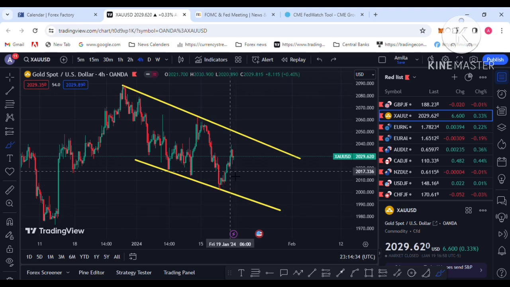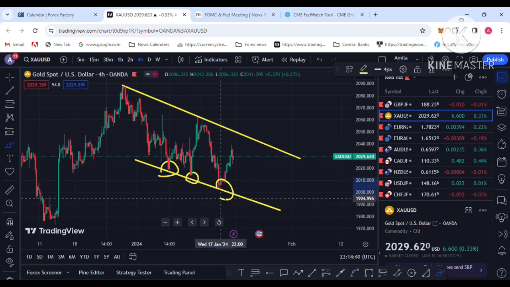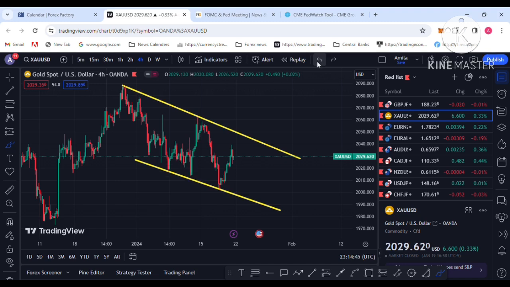So technically, this is the picture, this is the trend line. Price has reacted several times below, so I am expecting economic data will push price powerfully down to the 2000 level again.